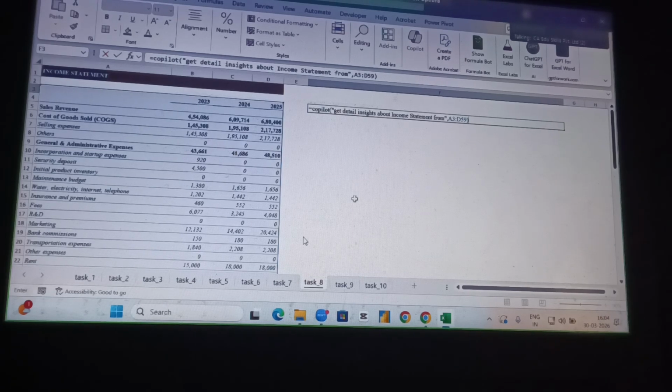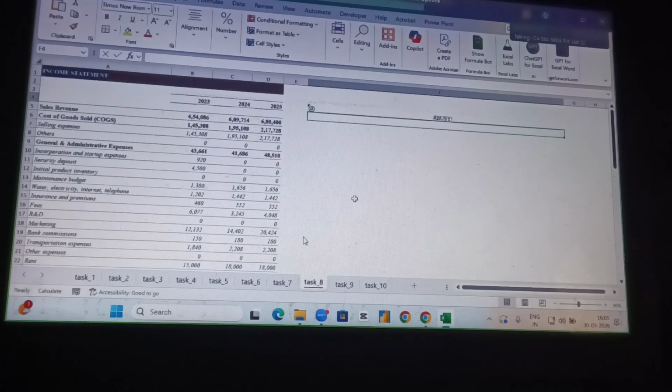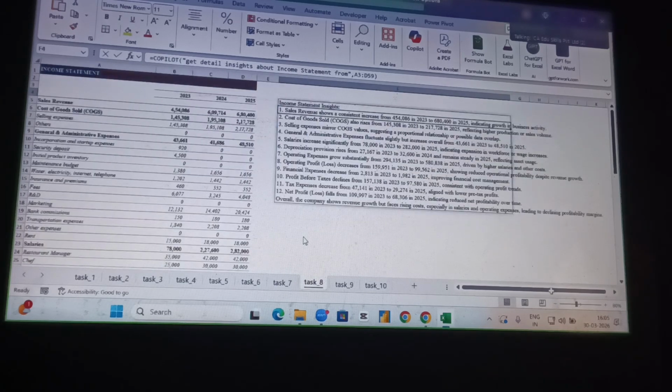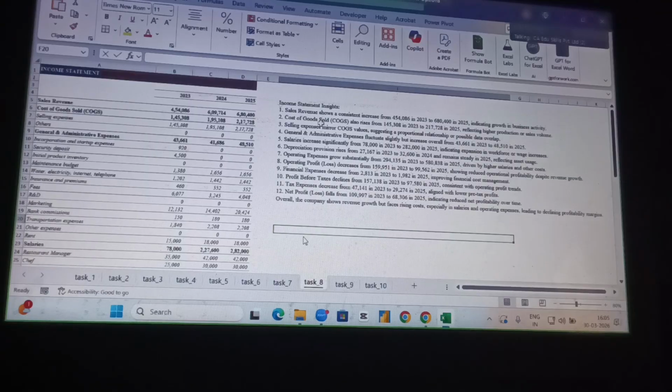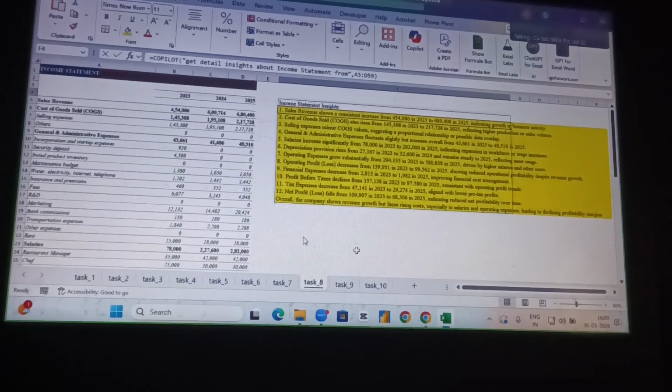Now look at the magic. If I press the enter key, I am getting the result. Look at this. So income statements give me the insights. Sales revenue shows a consistent increase.